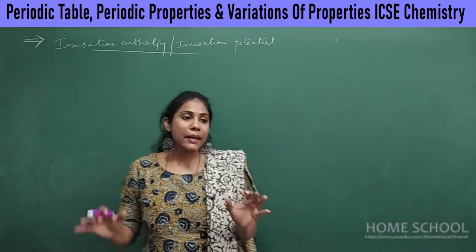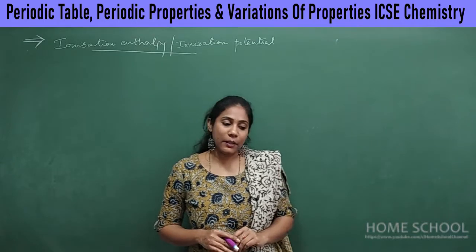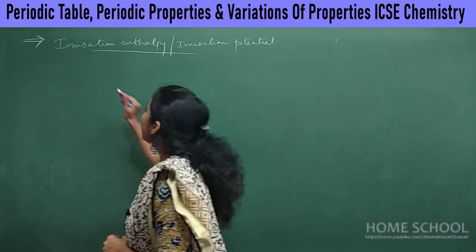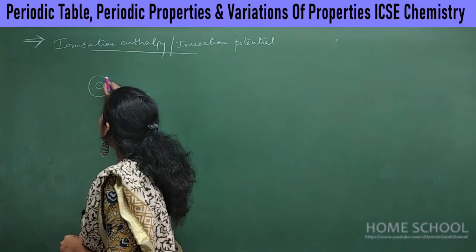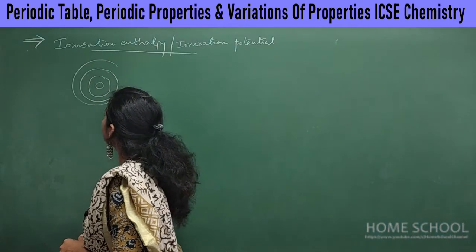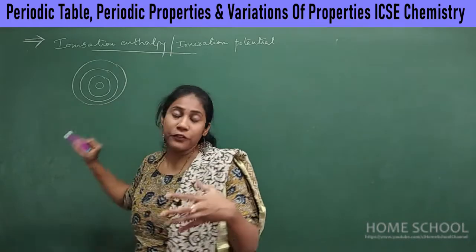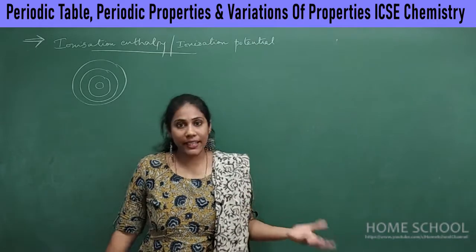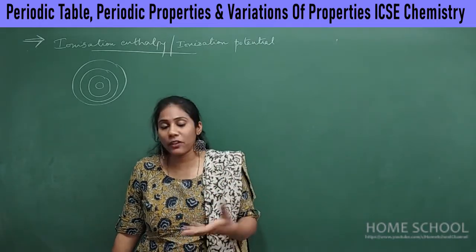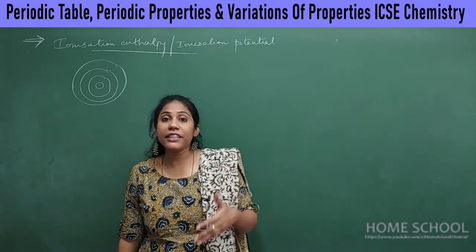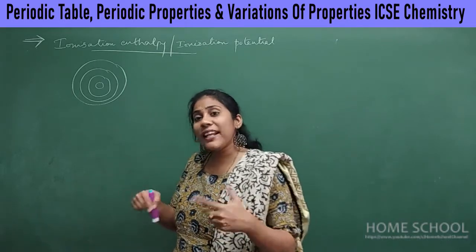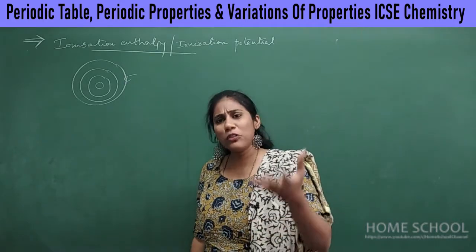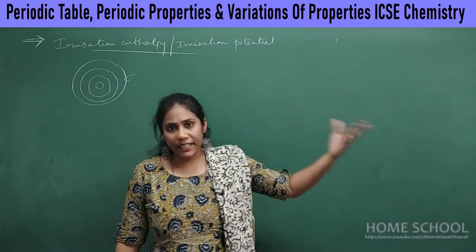Coming to the word ionization enthalpy. Enthalpy means energy, I told you. If this is a nucleus and these are your shells, we have studied that an atom or an element can lose electrons. Metals have a tendency to lose electrons. Which electrons will they lose? Especially the outermost electrons.